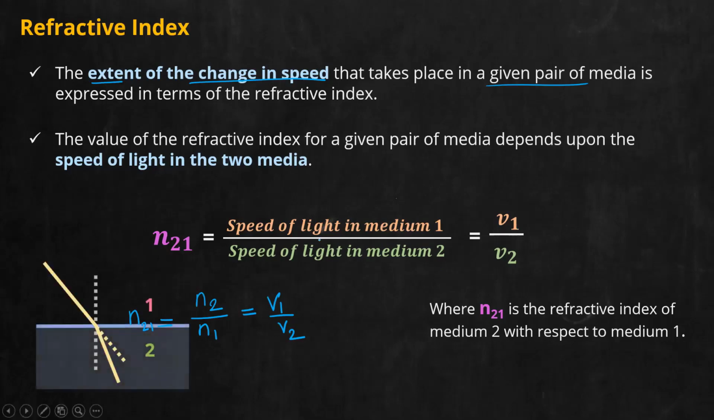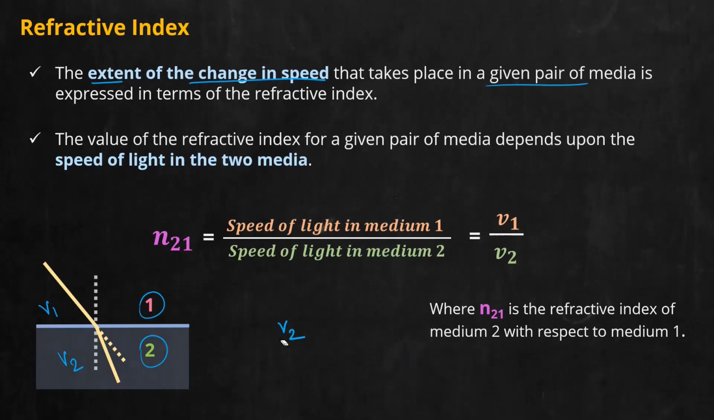For example, consider this case. Here this is medium 1 and this is medium 2. To write the refractive index, what should I do? N21 is given by the speed of light in medium 1, suppose V1, divided by the speed of light in the second medium, V2. So the refractive index is V1 by V2. What if I write the reverse? If I take N12, what will be the equation? It will be V2 by V1. N12, the refractive index of medium 1 with respect to medium 2, is the speed of light in medium 2 divided by the speed of light in medium 1.